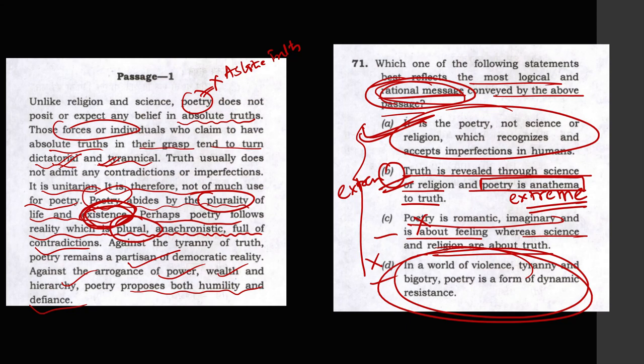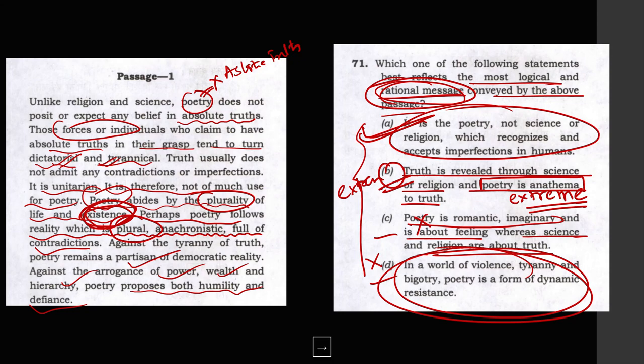Whereas science is about what? Science is about finding the absolute truth. Religion is finding the absolute truth. Poetry does not deal with truth. Poetry is comfortable with contradictions. Poetry accepts plurality. This is a very important thing.